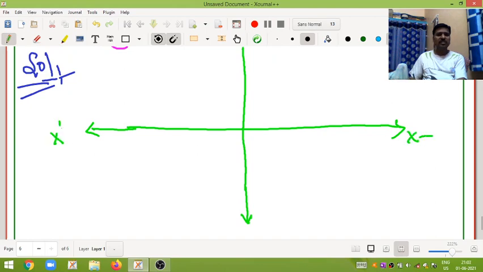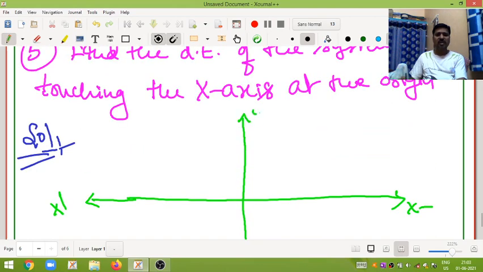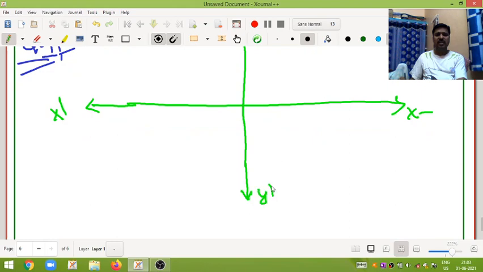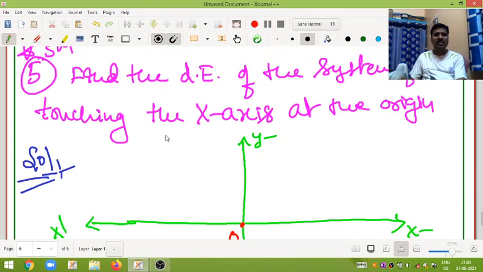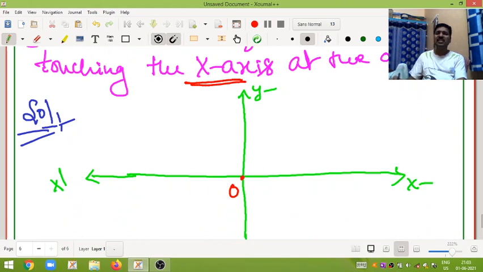This is x dash, this is y, and this is y dash. This is the origin, my friends. Here, what is given? The system of circles touching the x-axis at the origin.